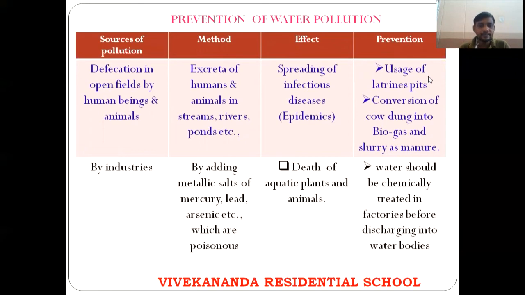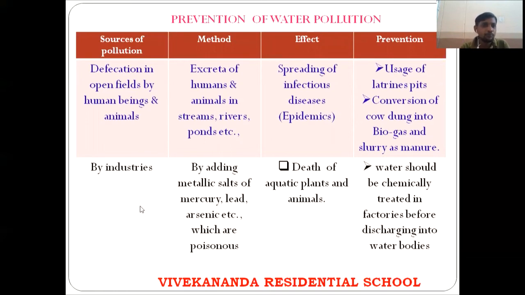And how to prevent this? To prevent this, for human excreta we have to use latrine pits, that is one. And the next is conversion of cow dung into biogas. After getting the biogas, the waste is present again. That waste is called slurry. That slurry is used as organic manure for the plants. In this way, we can prevent the water pollution that is affected from the human waste or the animal waste.